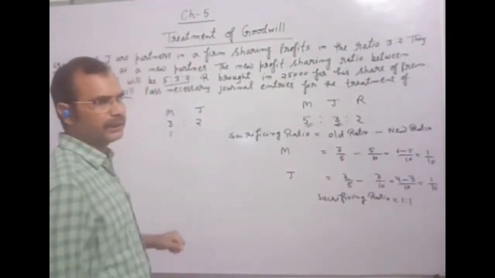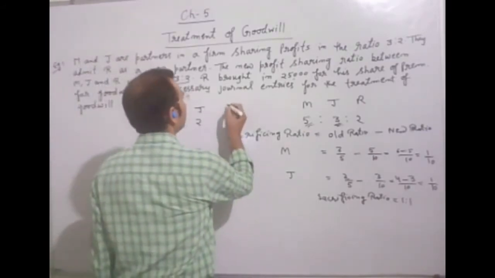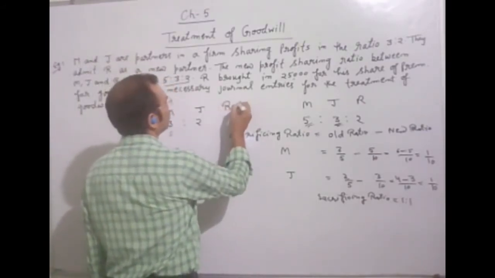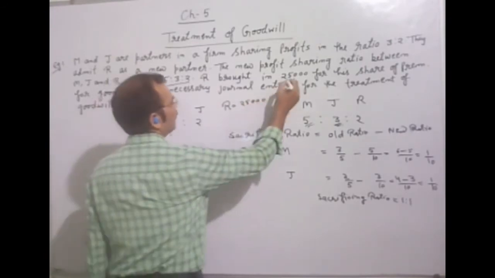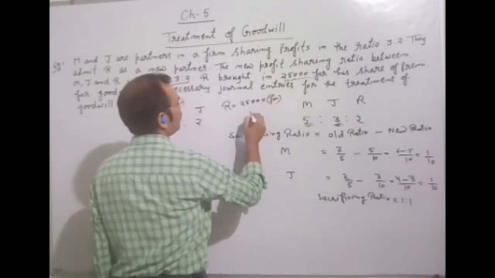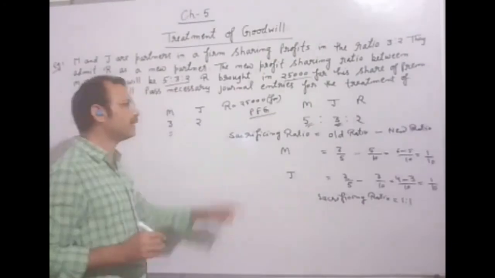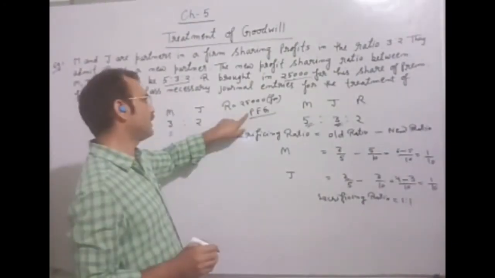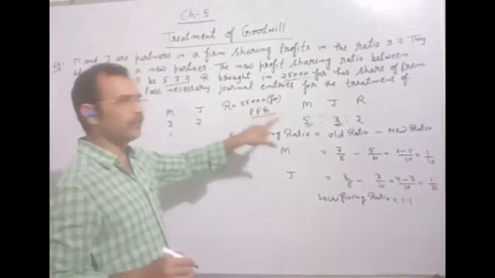First of all, we found the sacrificing ratio in this question. And after doing this, now as you know, the new partner R brings 25,000 for premium for goodwill. We can write PFG, but you will not write PFG in the examination. There you will write the full form.